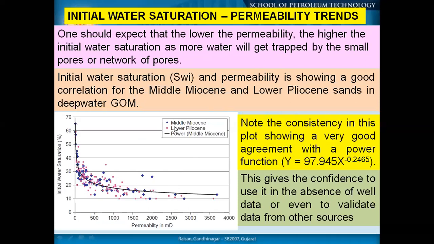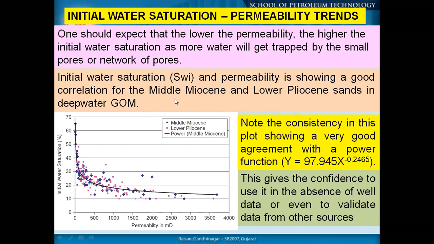Okay. So if you see Middle Miocene plotted here in the blue diamond shape, whereas the pink color is showing you lower Pliocene. One should expect that the lower the permeability, the higher the initial water saturation, as we have discussed earlier. Because if your permeability is less, you may have high initial water saturation.